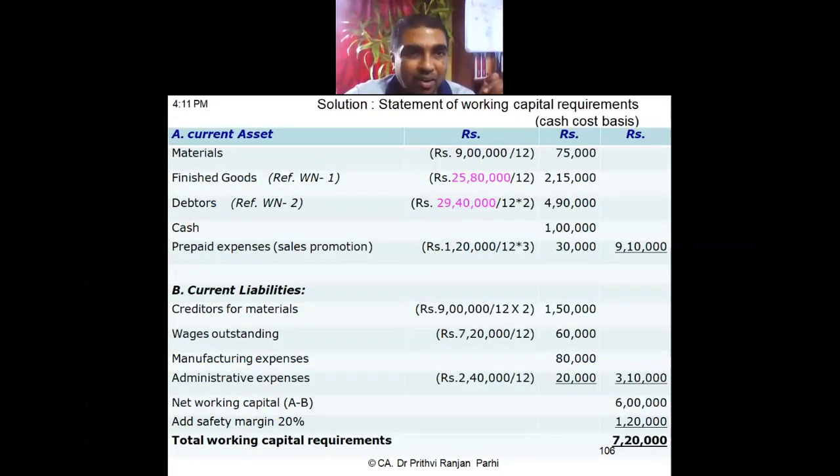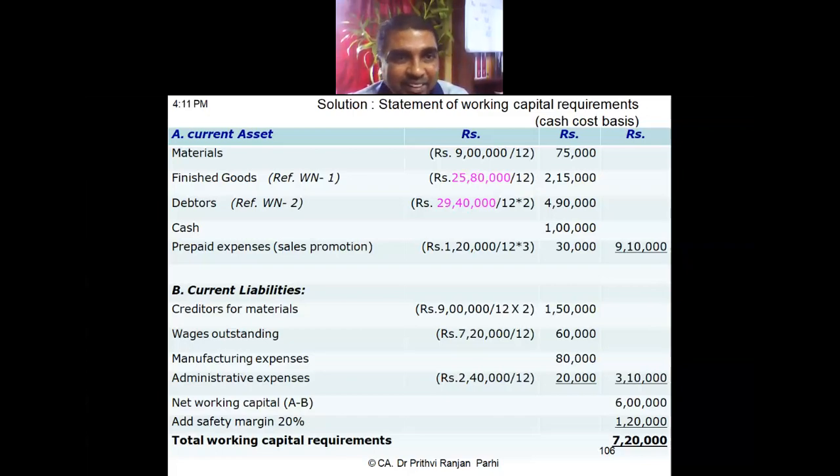Finished goods stock is kept for 1 month. So 25 lakh 80,000 divided by 12 gives 2 lakh 15,000 as the finished goods stock. That was the annual cost of production divided by 12.